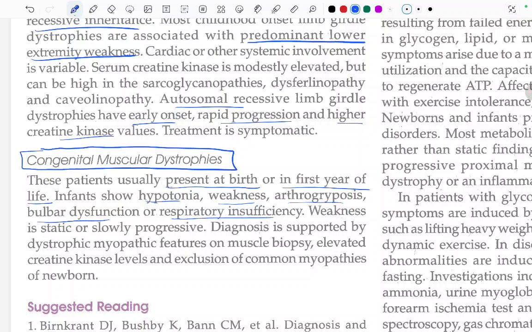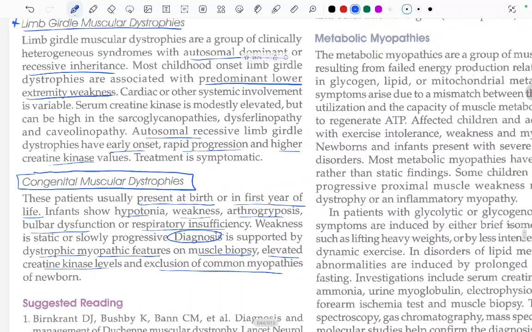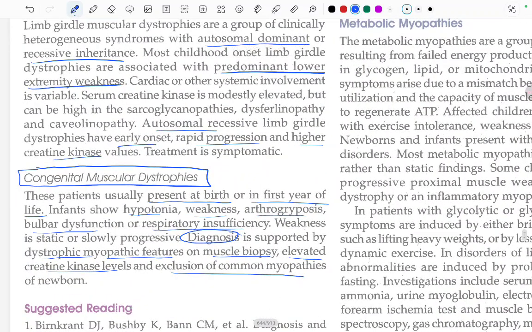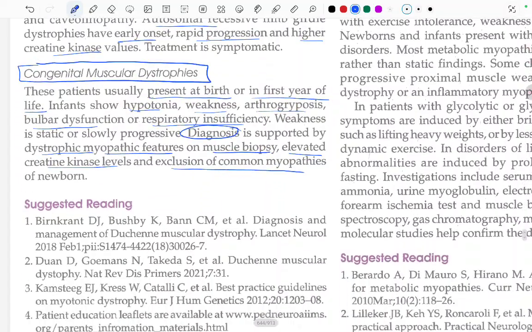Weakness is static or slowly progressive. Diagnosis is supported by dystrophic myopathic features on muscle biopsy, elevated creatine kinase level, and exclusion of the common myopathies of the newborn. Then we make the diagnosis of congenital muscular dystrophies.